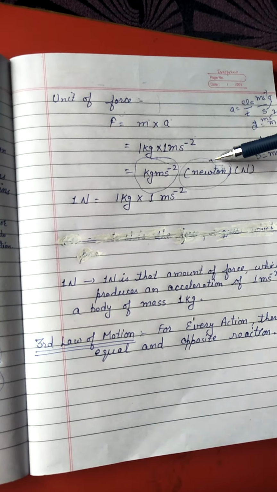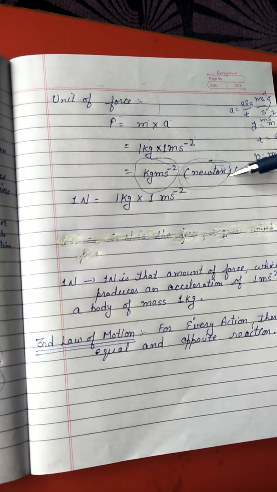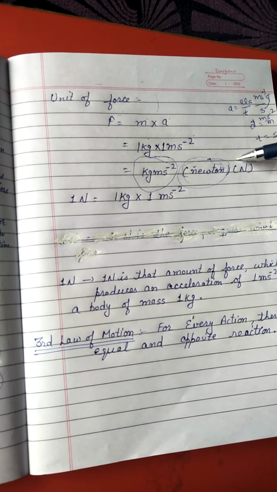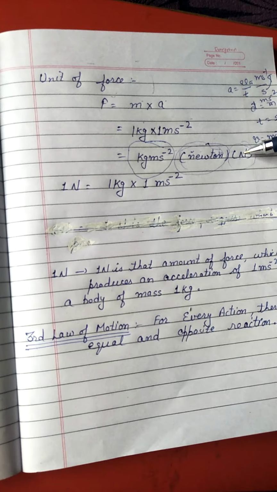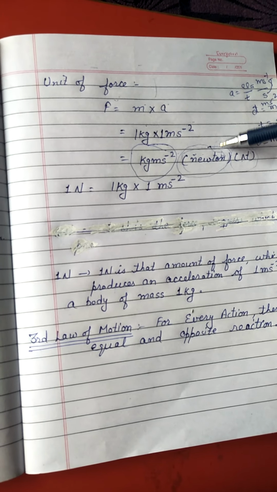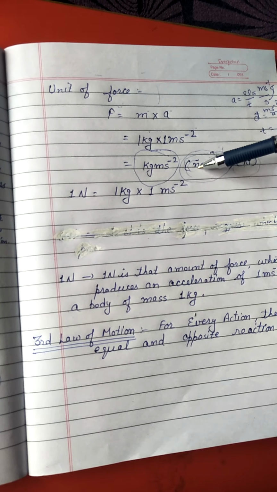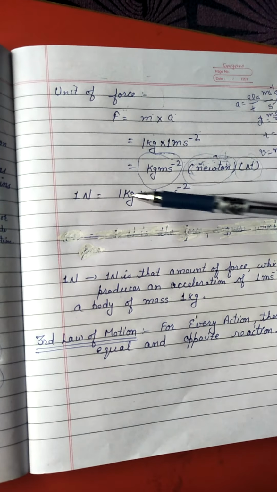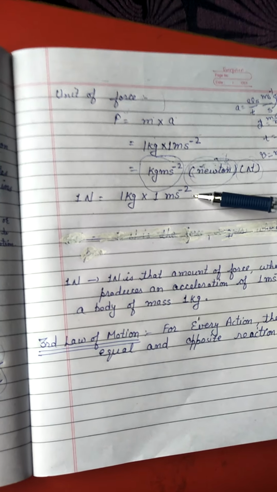Please keep in mind that whenever we write the full unit, we write newton with a small n, and if we write a single letter, then N is written in capital. Whenever we write the name of the scientist as a unit, the first letter is written in small. So we get 1 Newton is equal to 1 kg into 1 meter per second square.